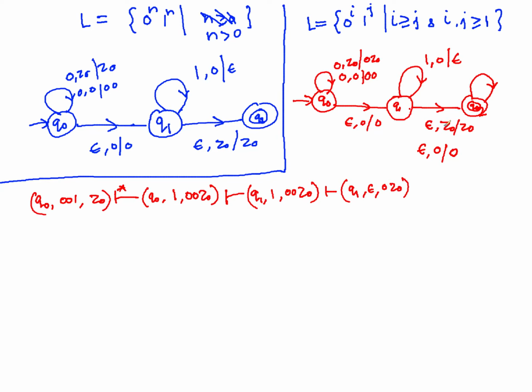If you just had this, then you cannot move ahead of it, right? But with this one, you are able to take it further and you are able to move. So that's what is happening. So epsilon, 0 Z0, you got to this particular state, which is Q2, epsilon, Z0.